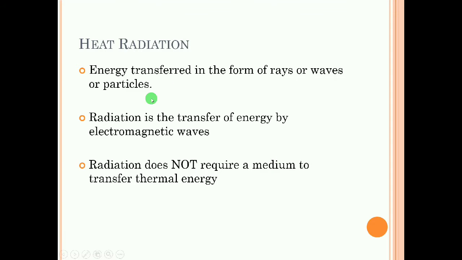Similarly, the third mode of transfer of heat is radiation. Mostly in this, energy or heat is in the form of electromagnetic waves. That is, radiation is the transfer of energy by electromagnetic waves. So radiation does not require any material medium. Even in space or vacuum we can observe radiation.